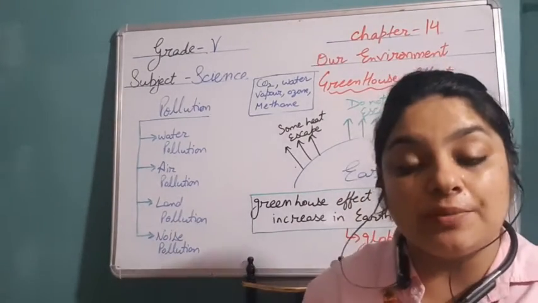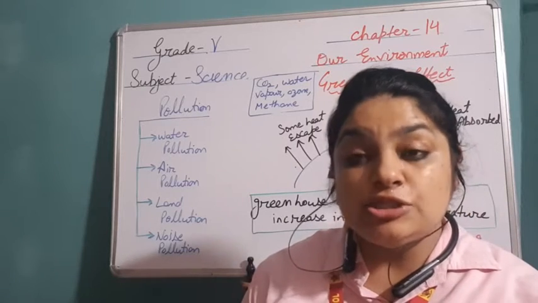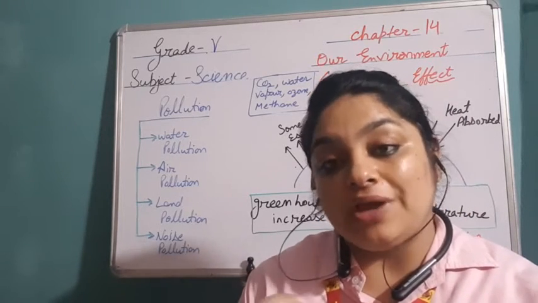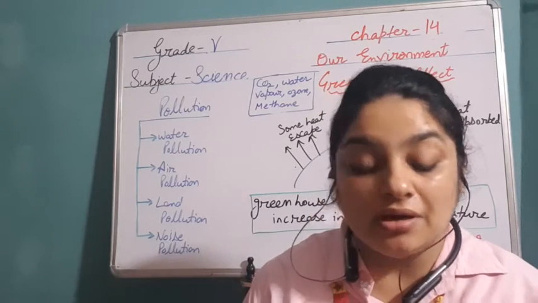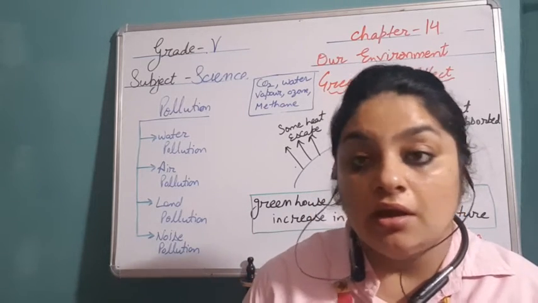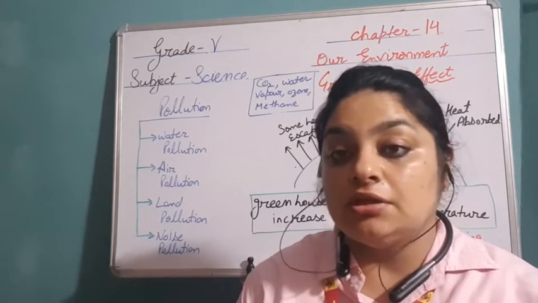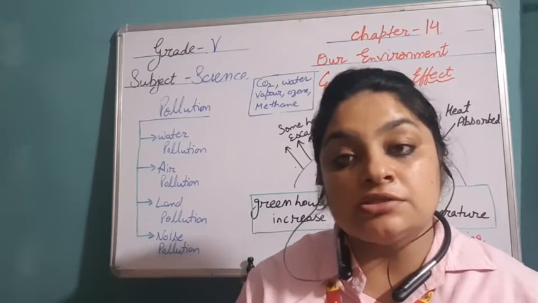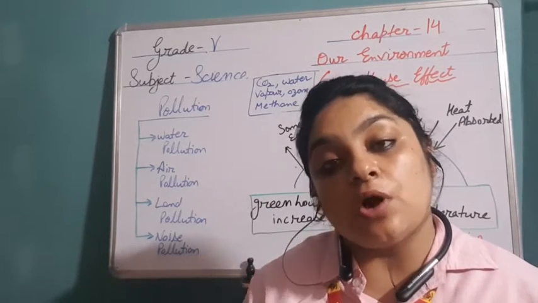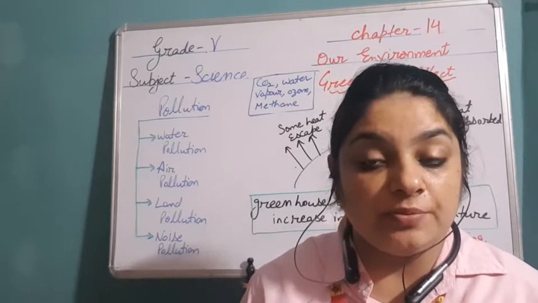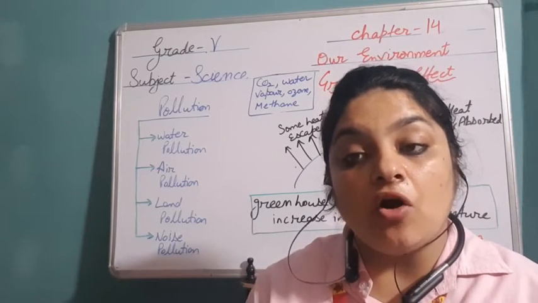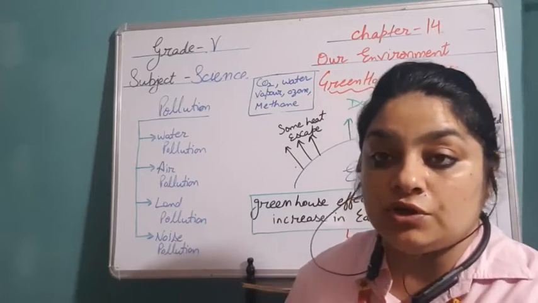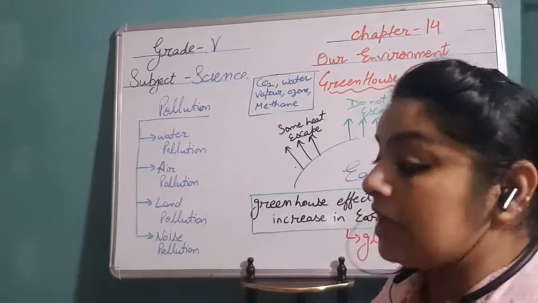Noise pollution is simply when there is a lot of noise, a lot of sound, because of any source. It can be loudspeakers, TV, or when DJs are working, or when construction is going on. During construction, the loud sound generated by the machines creates a lot of noise, that is known as noise pollution. So this was all about different types of pollution.